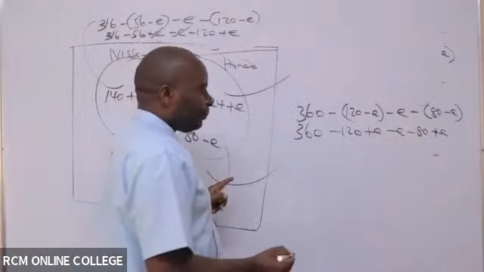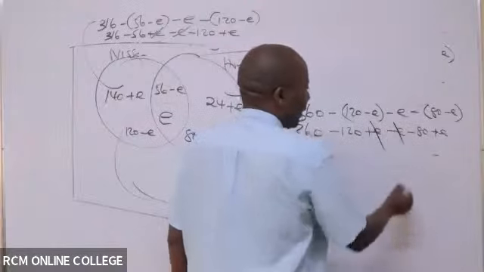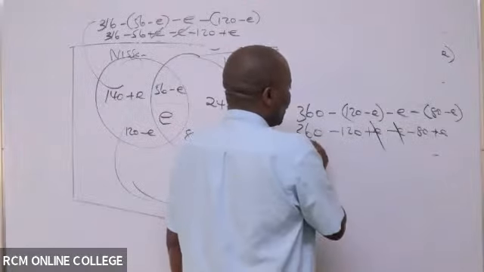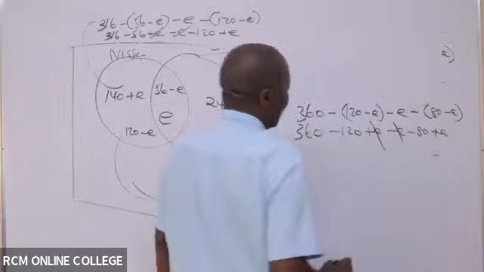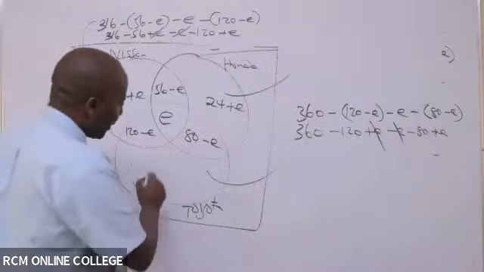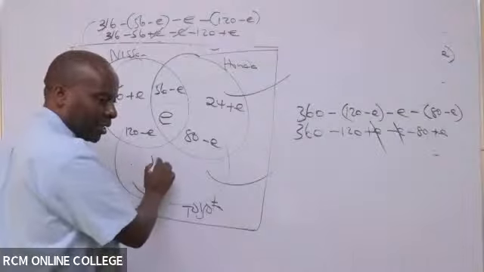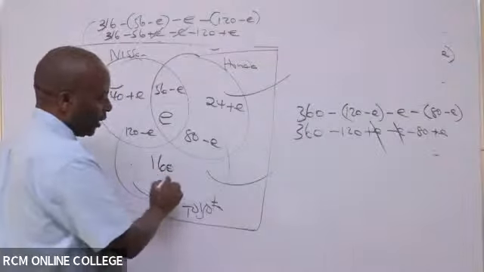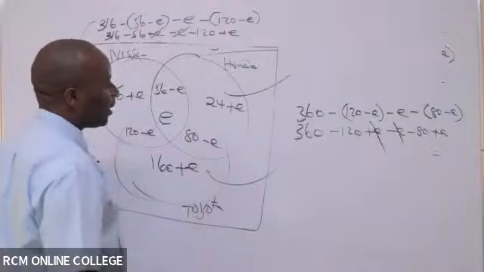All right. Then we shall cancel this E and E. So 360 minus 120 minus 80 gives me what figure, somebody here? I'm now being told it's 160 plus this E that is left there.